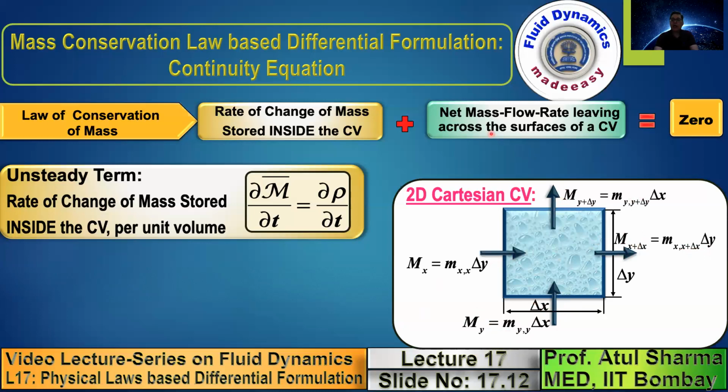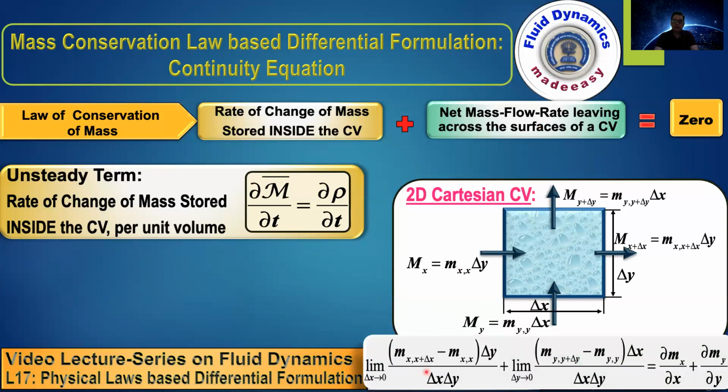Now here we have to calculate the net mass flow rate leaving the surface of the control volume. So you will take the difference of what is leaving minus what is entering, because you have to calculate net mass flow rate leaving. This will become capital M x plus delta x minus M x, plus M y plus delta y minus M y. So if you express in terms of small m, this will be m x plus delta x minus m x, times delta y.